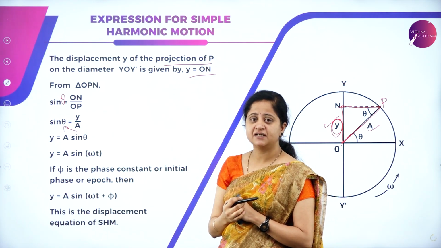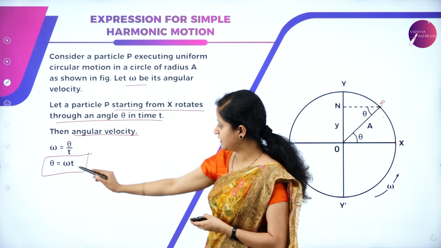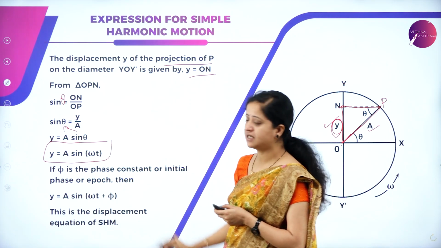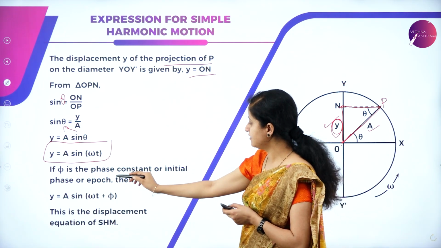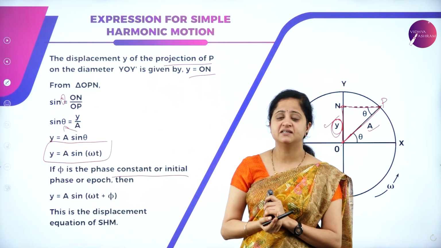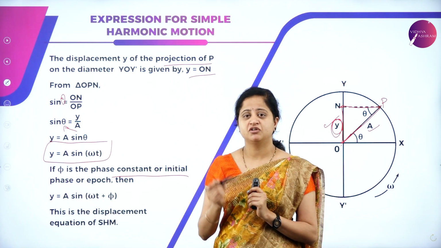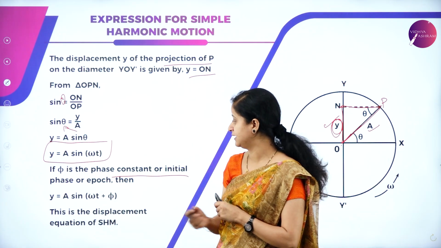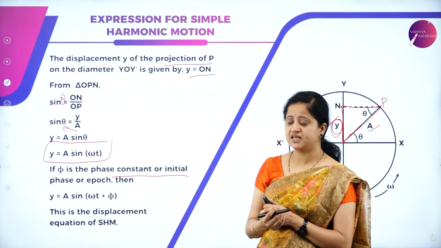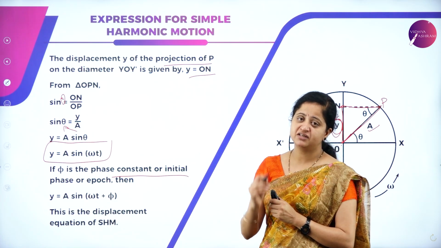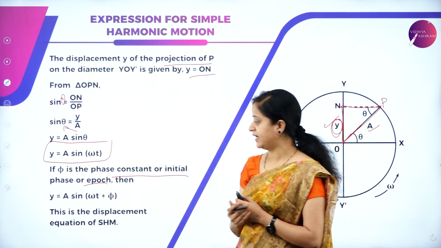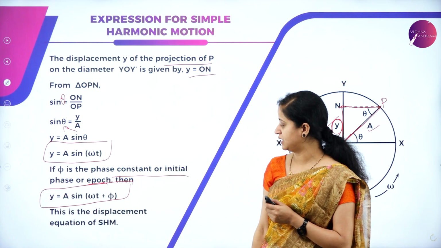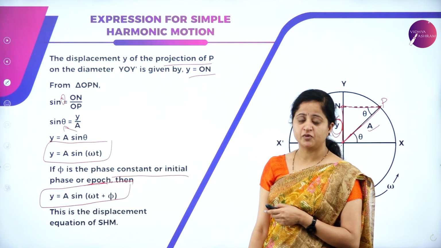What is theta? Theta is angular displacement. Here we have derived theta is equal to omega t. So we got the equation Y is equal to A sin omega t. If phi is the phase constant, as I said, it gives the representation or the position or state of vibration of a particle, the orientation of a particle. So if this is the phase constant or initial phase, which can also be called epoch, then Y is equal to A sin omega t plus phi is the displacement equation of simple harmonic motion.